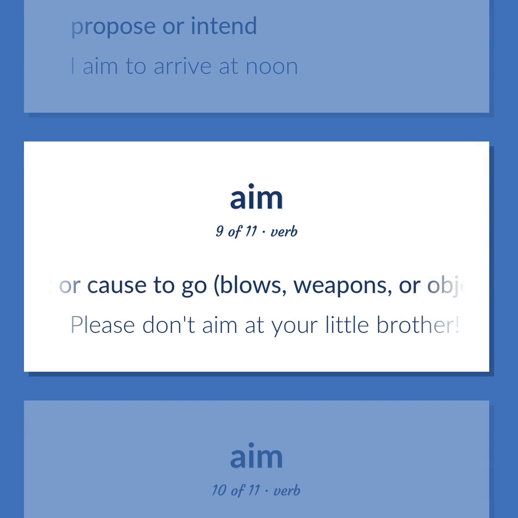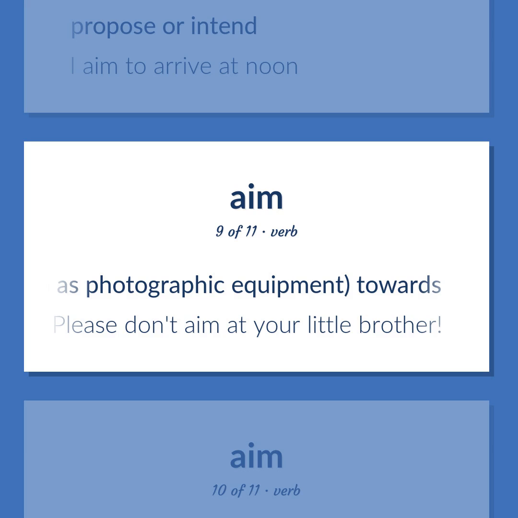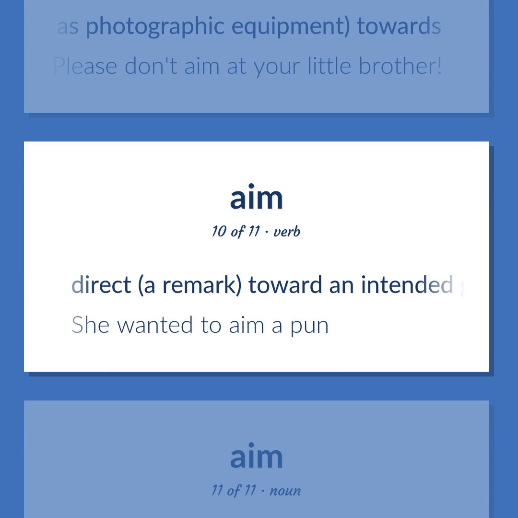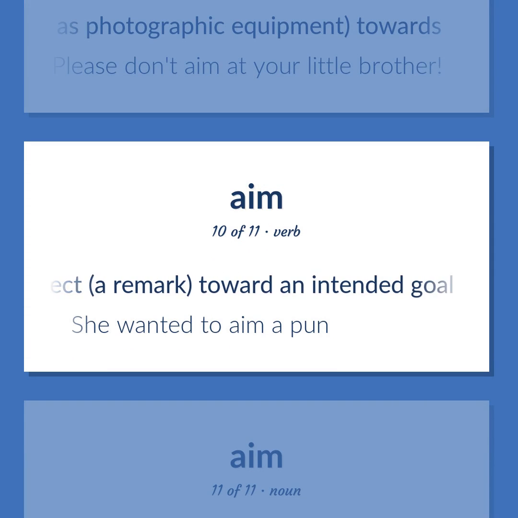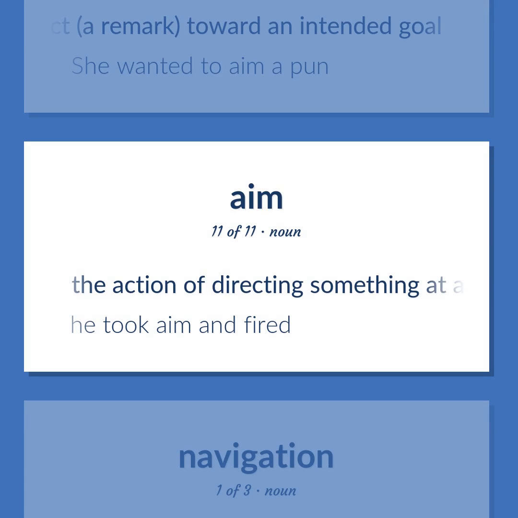Point or cause to go, blows, weapons, or objects such as photographic equipment, towards. Please don't aim at your little brother. Direct a remark toward an intended goal. She wanted to aim a pun. The action of directing something at an object. He took aim and fired.